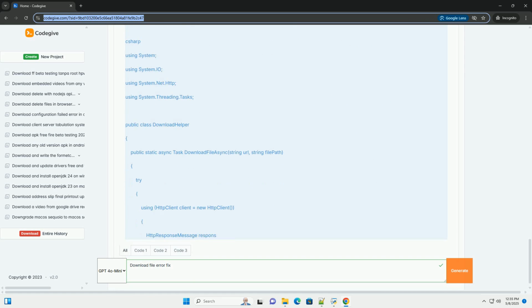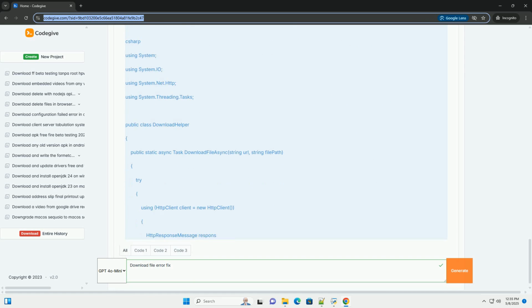3. Client-side issues. Browser issues: corrupted browser cache, incompatible extensions, or outdated browser versions can interfere with the download process. Antivirus/security software: antivirus software may incorrectly flag a file as malicious and prevent it from being downloaded. Disk space problems: insufficient disk space on the client's machine will prevent the full download from completing. Corrupted file system: damaged sectors on the hard drive can cause file corruption during or after the download.